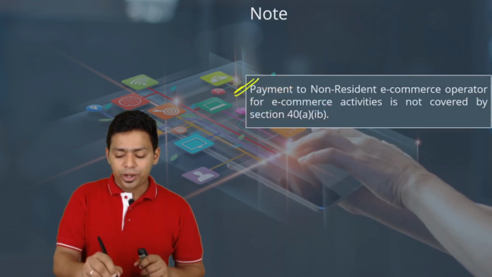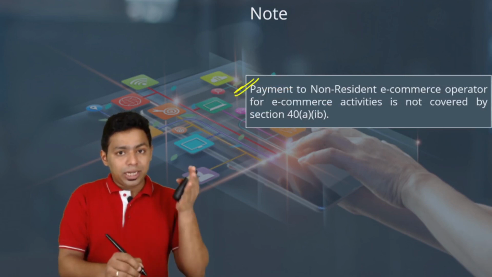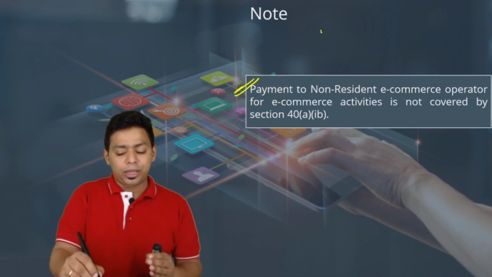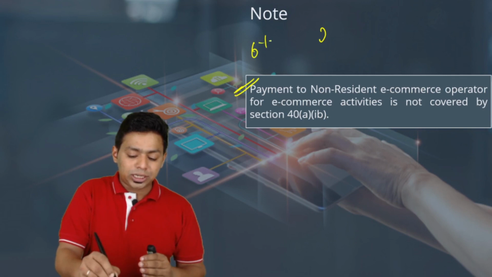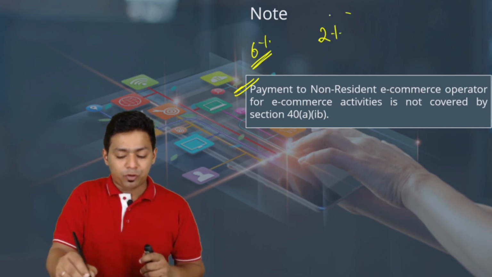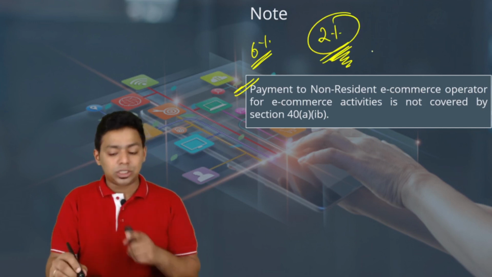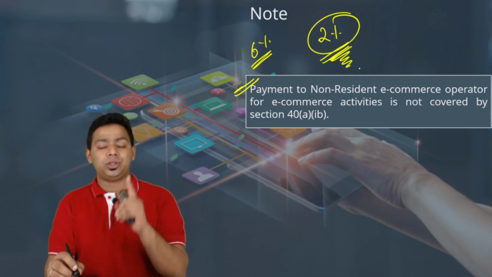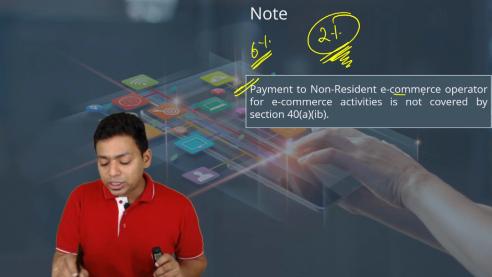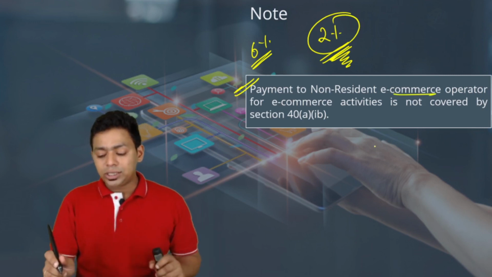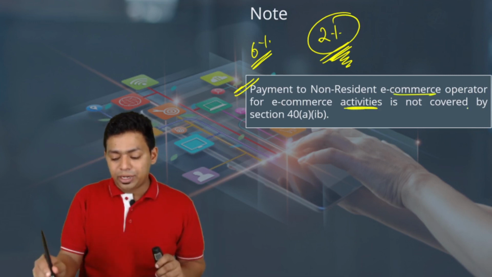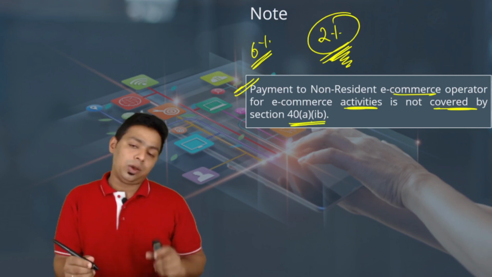Now the most important point here for your observation, the disallowance as of now is applicable only for the 6% equalization levy. It is not applicable for the 2% equalization levy. Please understand, this disallowance is not possible when it is the 2% equalization levy. So payment to a non-resident e-commerce operator for e-commerce activities is not covered by section 40A(1B).